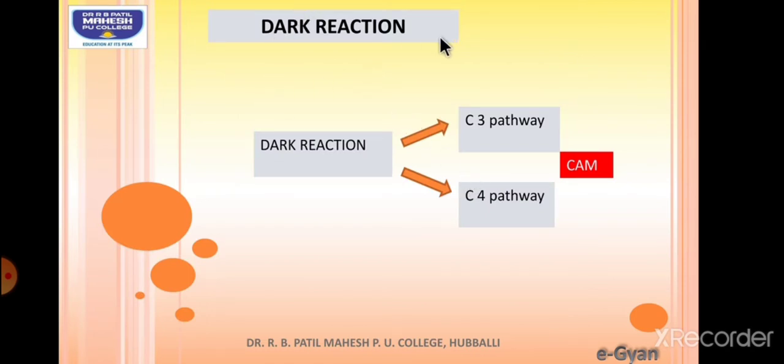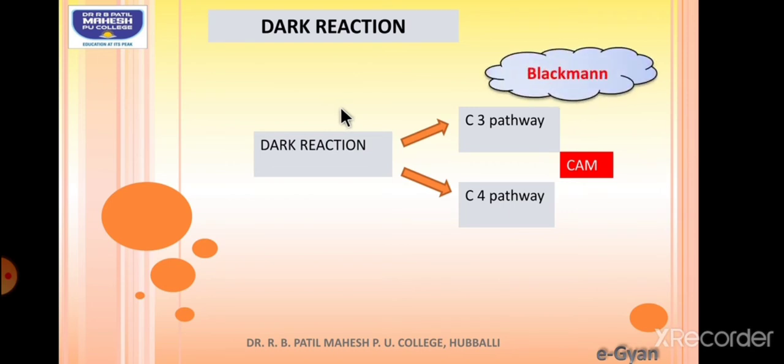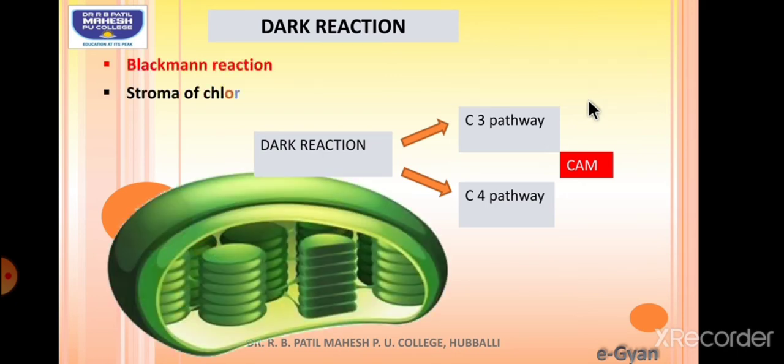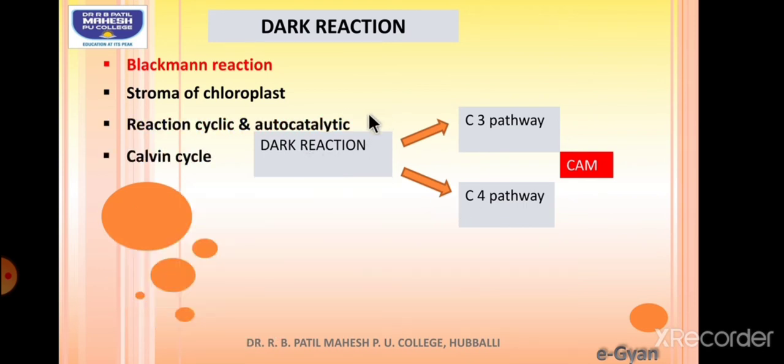Now coming to dark reaction. Dark reaction is also called light independent reaction, and this dark reaction takes place in the stroma region. First time the details were given by a person called Blackman. So in honor of him, we call it Blackman's reaction. It occurs in the stroma region. So dark reaction will be taking place in two ways.